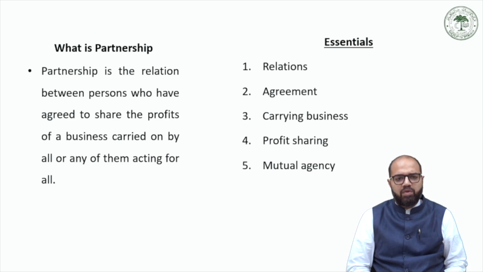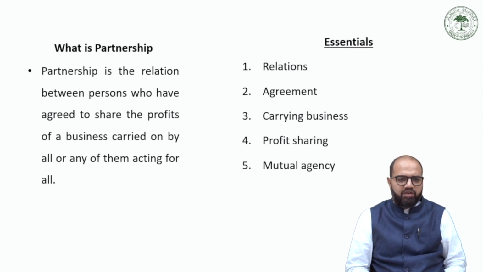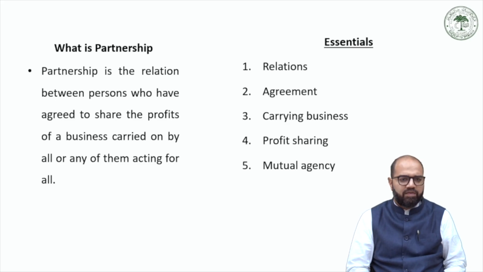So there should not be only a single activity of buying or selling, but there should be a series of activities. So the business is associated with the partnership firm and there should be a continuity in the business which is done by the firm. The fourth is that there is an element of revenue or profit sharing in whatever the proceeds are of the operation of the business.